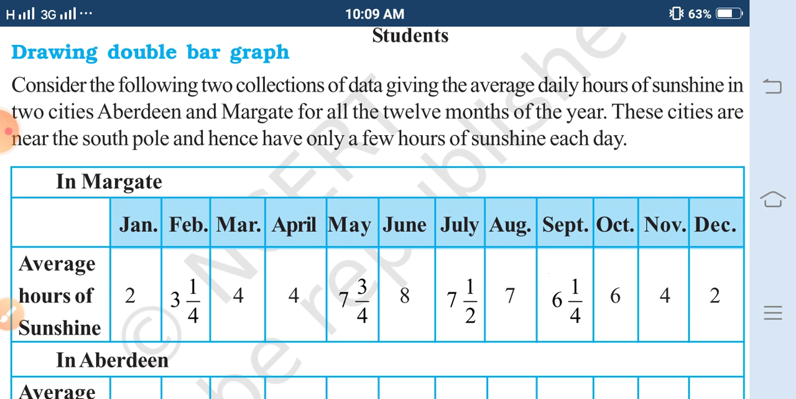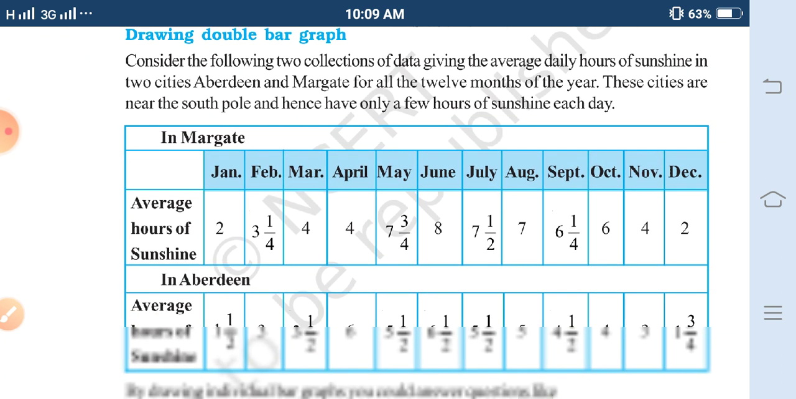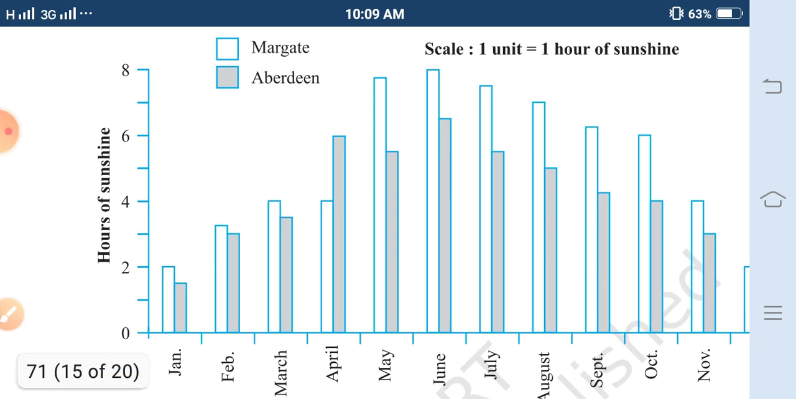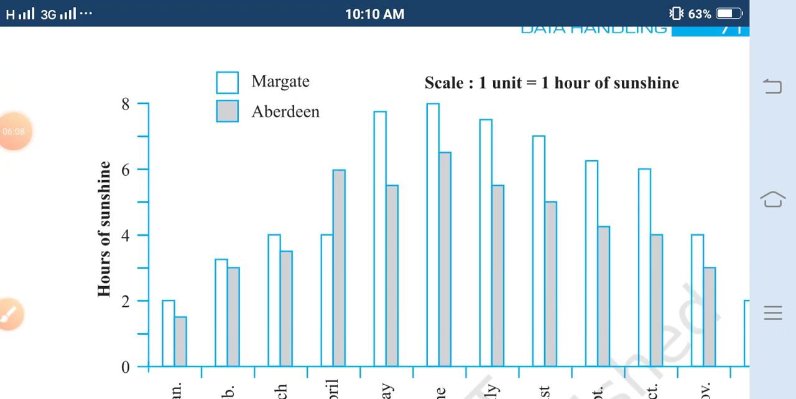I want to compare the marks of A and B simultaneously, then I will go for the double bar graph. And the double bar graph looks like this. Here, bars of sunshine in Margate and Aberdeen. The Margate graph I have represented by the white boxes, and the Aberdeen graph I have represented by the grey boxes.